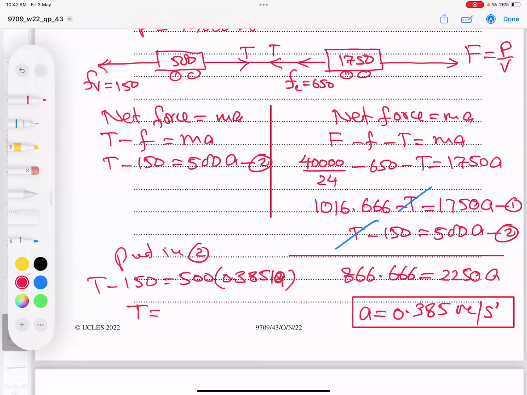And that is 342.59. After rounding, 343 newtons.